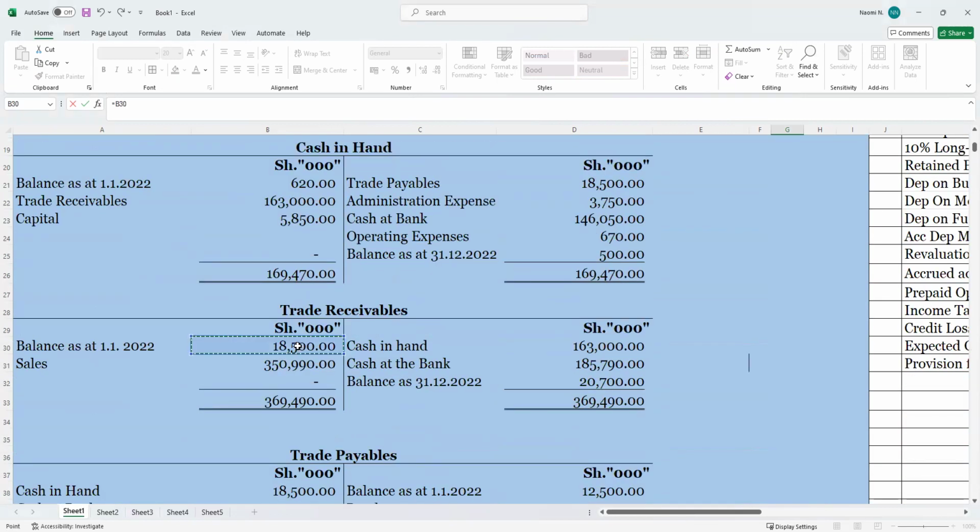Okay, then we do adjustment. We do the addition of this one, okay, plus, is it really pluses minus into brackets?